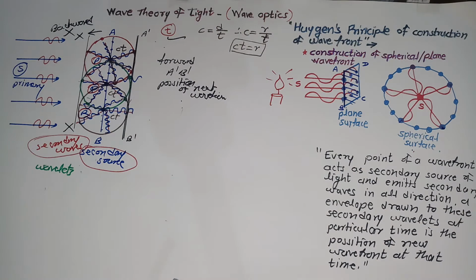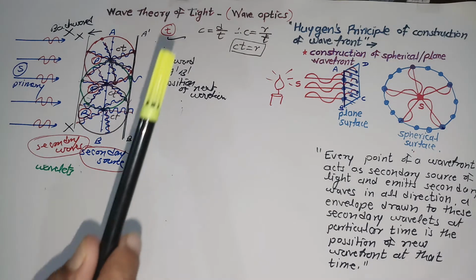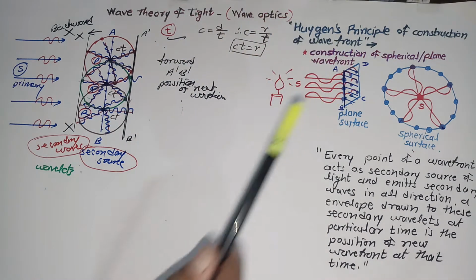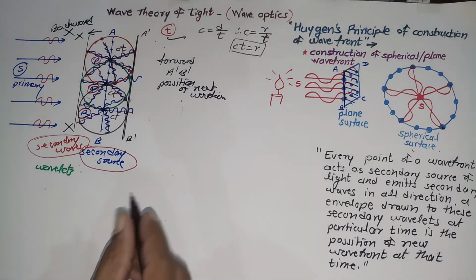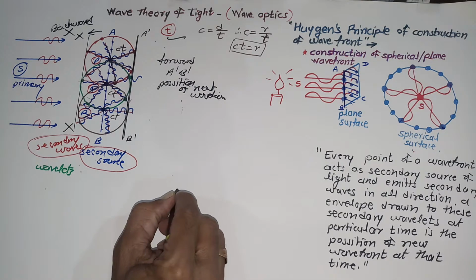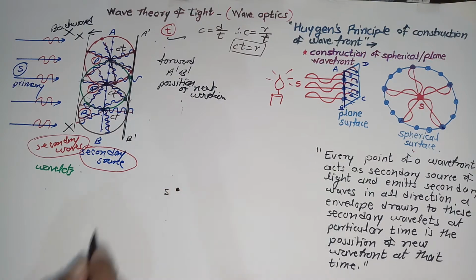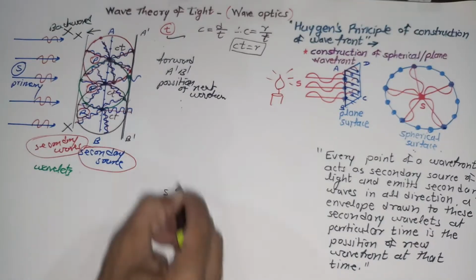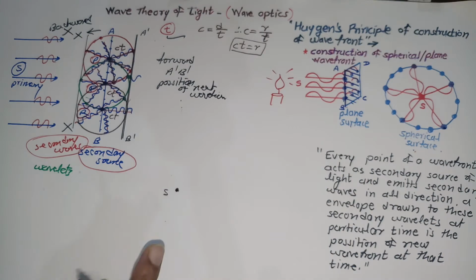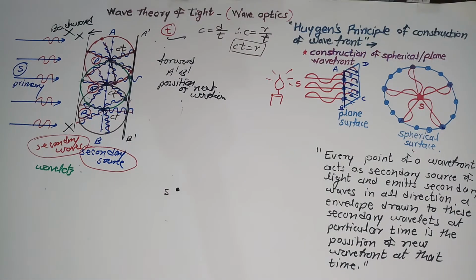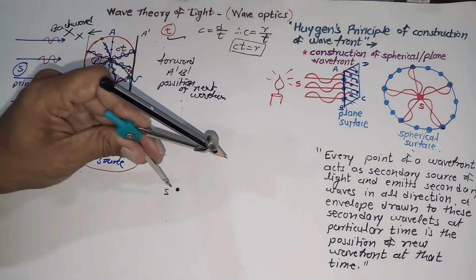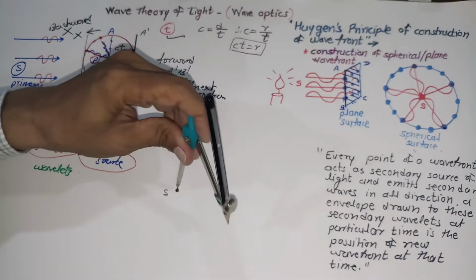Okay. Right now we are going to consider the construction of a spherical wavefront, how it is to be constructed. For that purpose, you have to begin with a point source, and that point source should be considered somewhere here. This is the point source from which it is going to emit light waves in all directions, and at a particular time it produces its own spherical wavefront that can be considered with the help of a circle with specific radius and the point source here as the center.